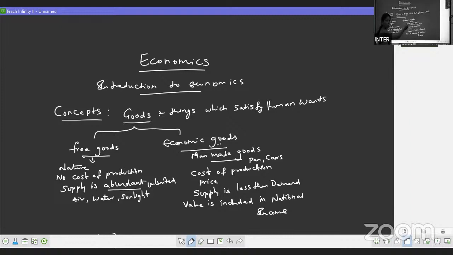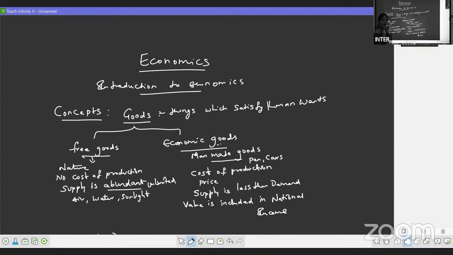For economic goods, we have man-made goods. They have cost of production. Price will be paid for economic goods. Supply is less than the demand. And the value of economic goods is included in the national income. Now this completes your 2 marks question.